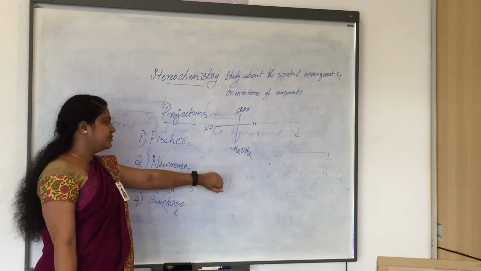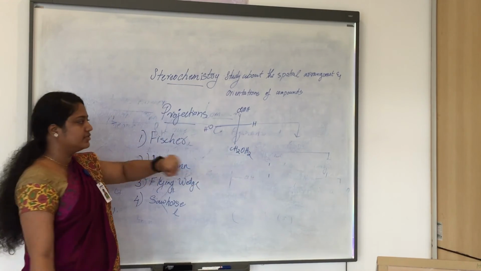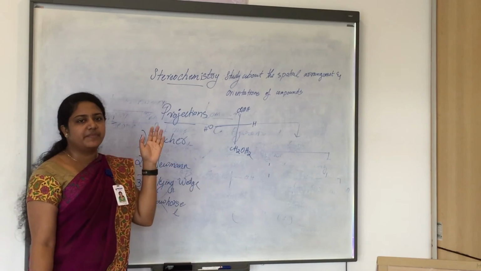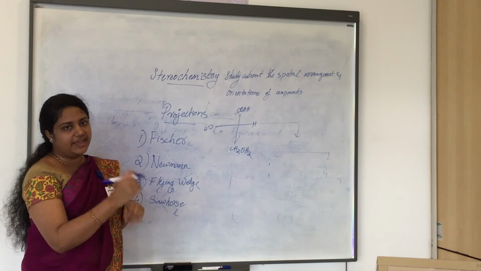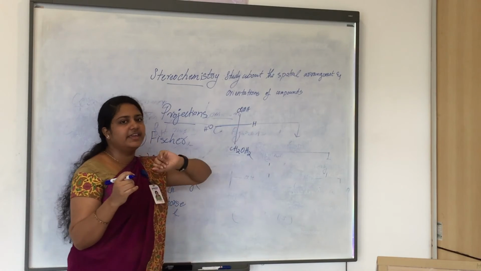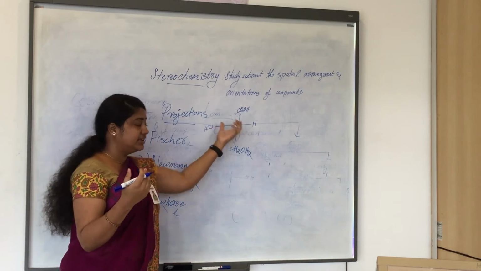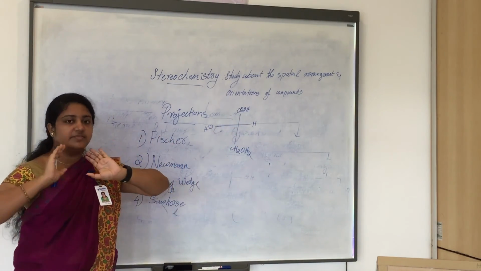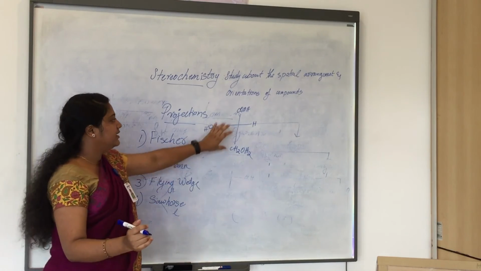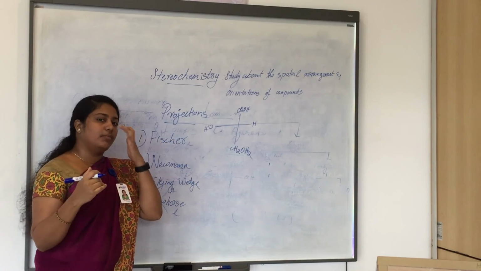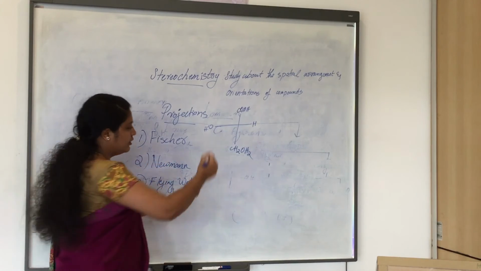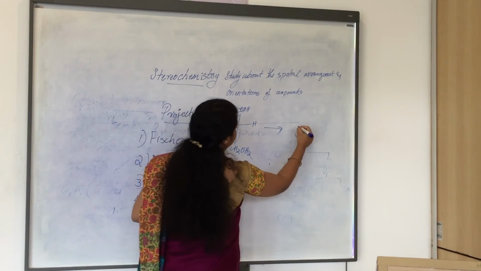As we see in the example of optical isomers, the compound will be represented by vertical and horizontal lines. The horizontal line indicates the bonds which are projecting towards us, and the vertical line represents the bonds that are away from us.